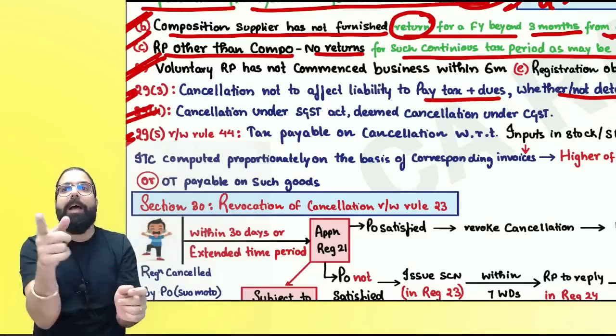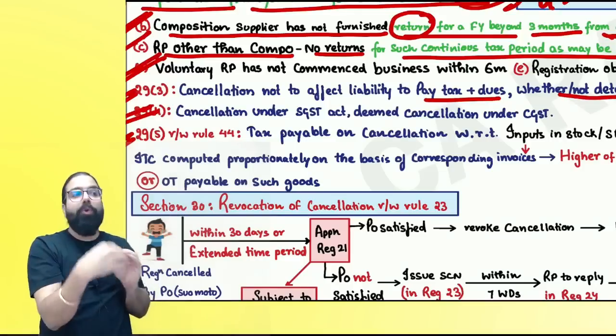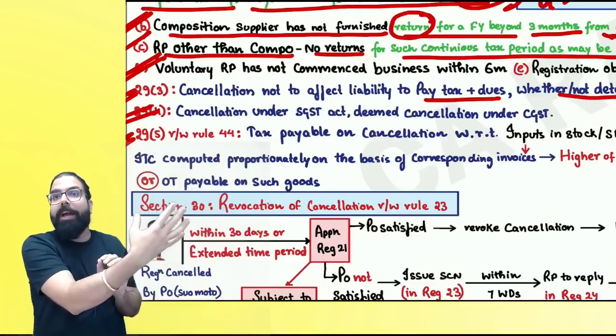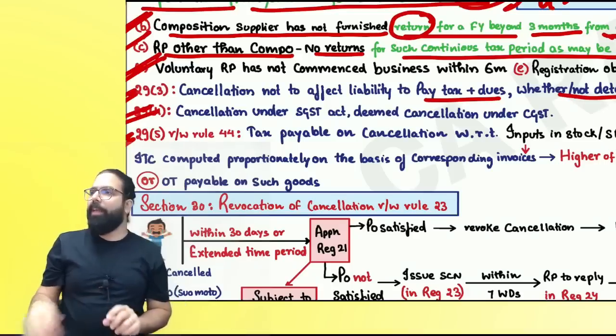Yes or no? You will be liable to pay the tax. How much? Whatever is your output tax payable, if you would have sold it, how much is the output tax? Or whatever is the ITC taken, whichever is higher. Can I go ahead, everyone?